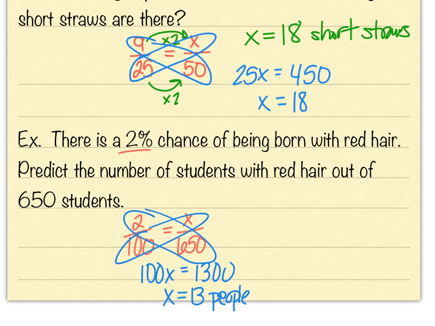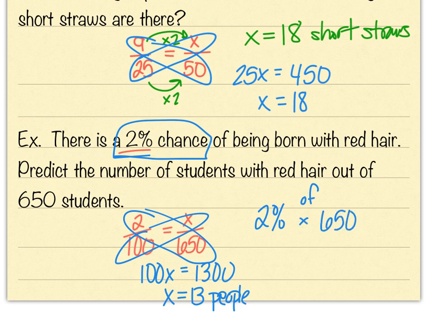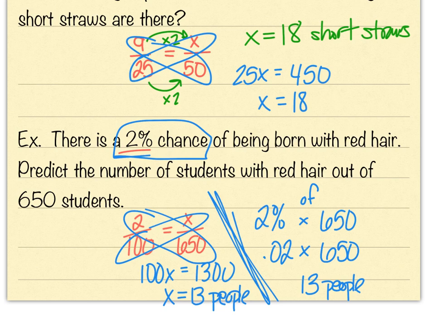Or there's another way. If I know 2% of the population is being born, right, there's a 2% chance, I could just write this. 2%, we know "of" means multiply, right? So 2% of 650 people, which is 0.02 if you write that as a decimal. And if you do 0.02 times 650, you'll still get 13 people being born with red hair. So we actually have a couple different options there. I actually think this option here to the right is the easiest one to use because I didn't have to solve a proportion. I just had to type in 0.02 times 650.